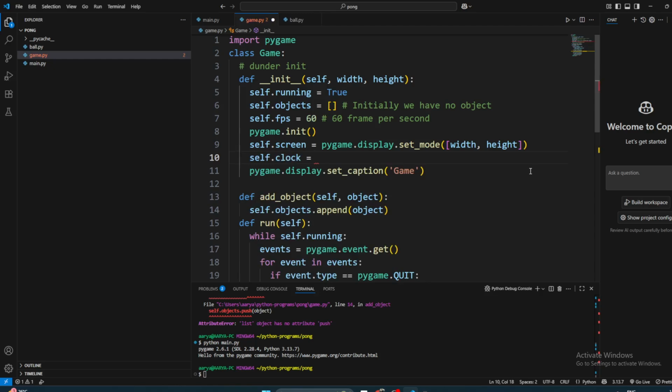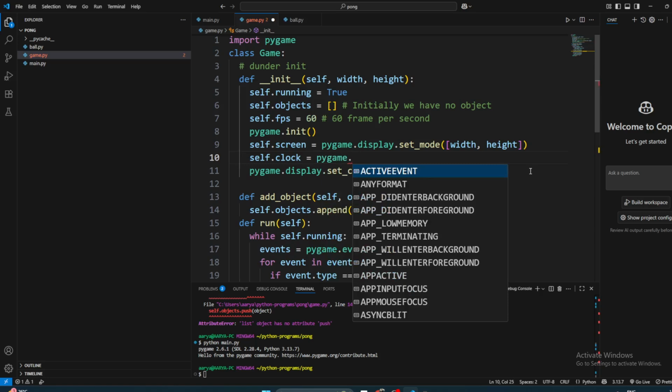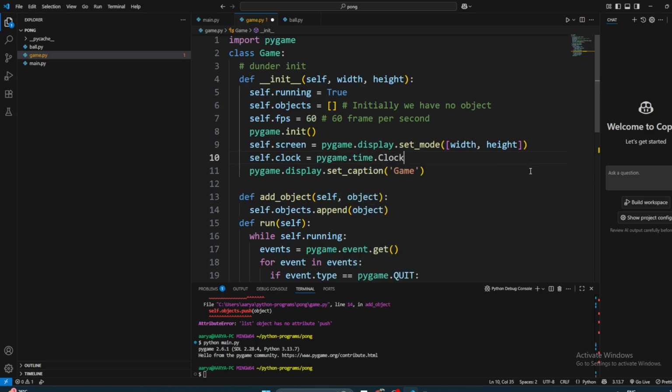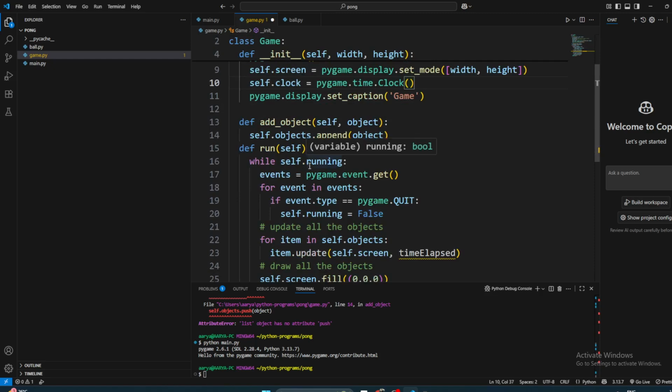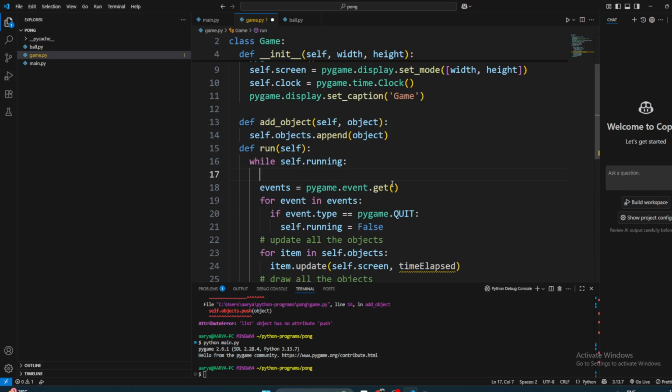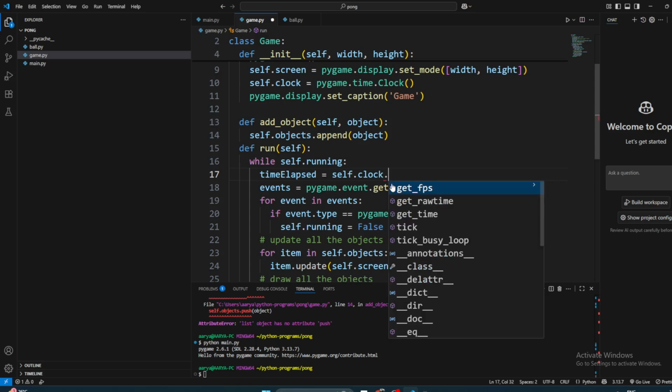And how do we initialize the clock? It is equal to pygame.time.Clock, and that's it. Now when we are running this loop, what we want is to calculate the time elapsed. So time elapsed is going to be equal to self.clock, because that's where we stored the clock, right? Dot tick.